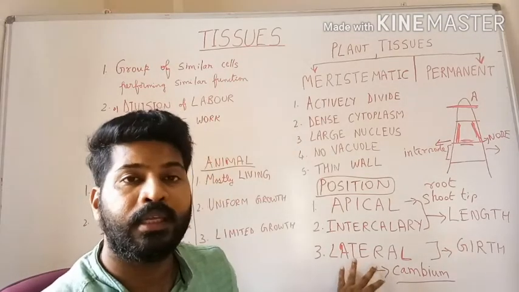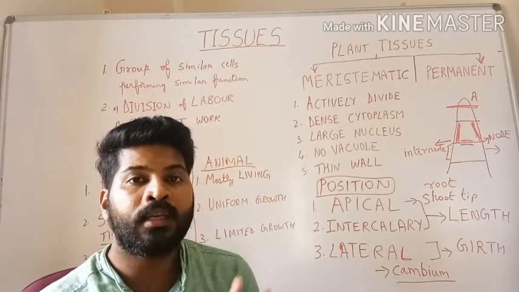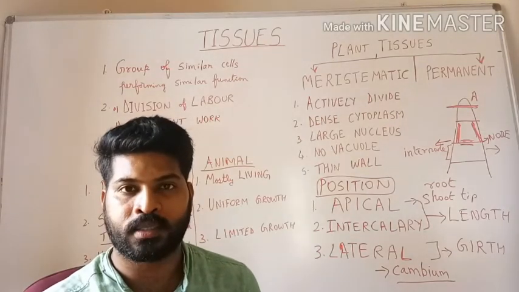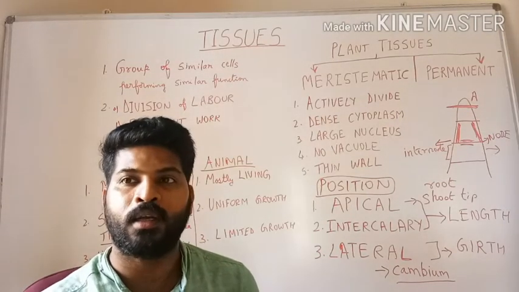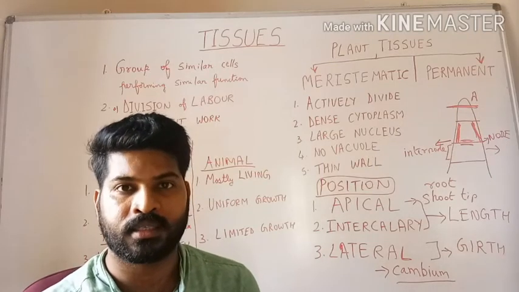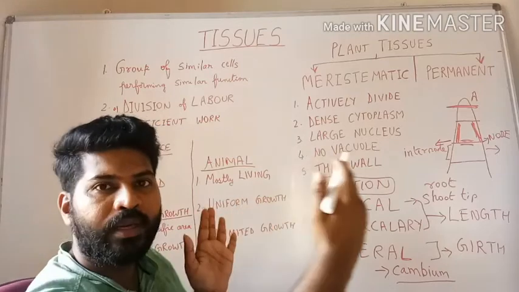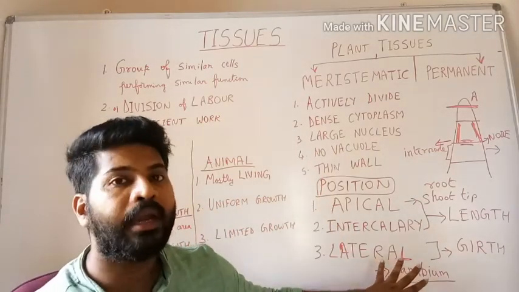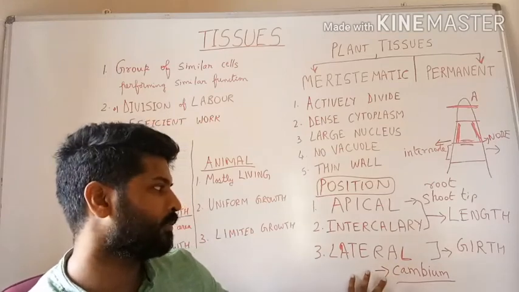Lateral meristem is seen only in dicots. It is absent in monocots. Monocots are your bamboo, rice, wheat, grasses. You don't see them growing very stout, isn't it? So they are present only in dicot plants.